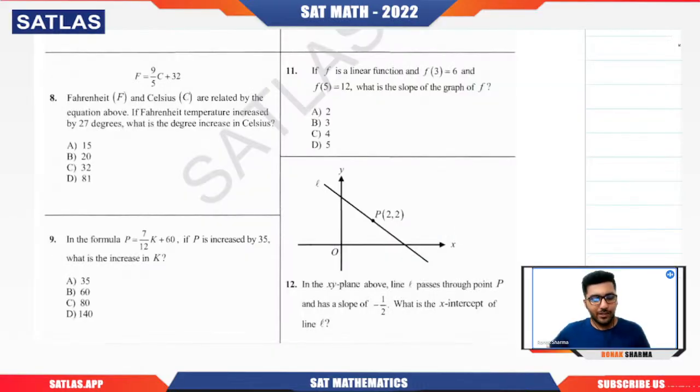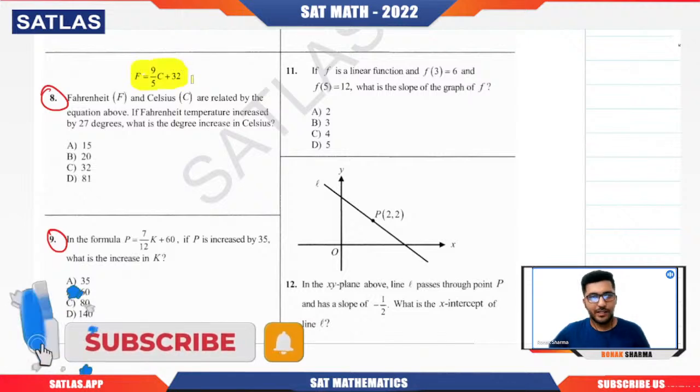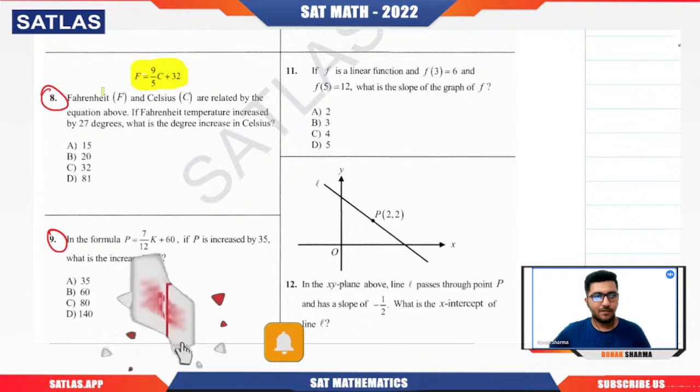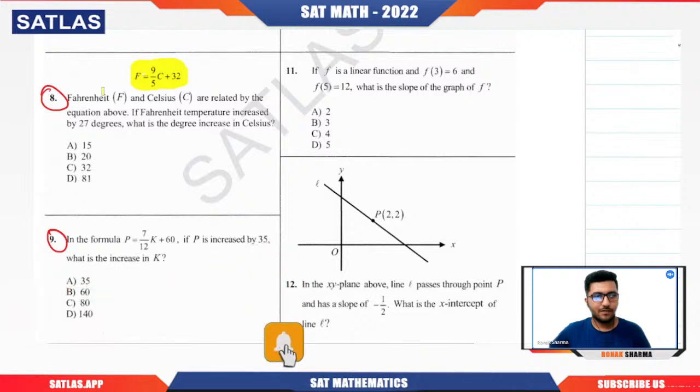So now we'll see question number 8 and question number 9. Question number 8 is saying, this is one very famous relation that we have between the Fahrenheit and the Celsius. Both are the measure of the temperature. Both are different scales, but yes, Fahrenheit and Celsius are related by the equation above. If Fahrenheit temperature increases by 27 degrees, what is the degree increase in Celsius?